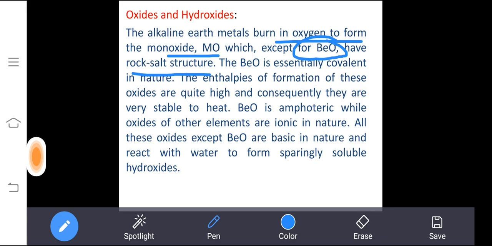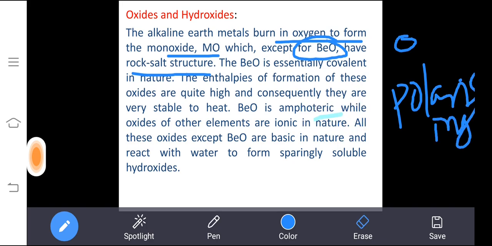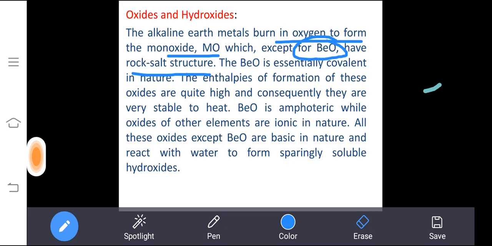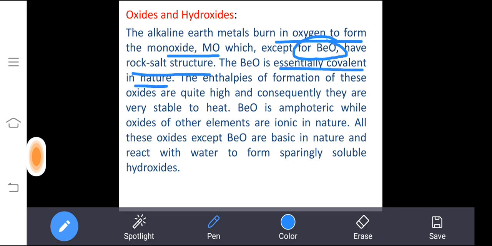Beryllium oxide, as we already discussed, the same point comes up repeatedly. Beryllium oxide, the size is small, due to that it has high polarizing power. Small size or high nuclear charge gives high polarizing power. High polarizing power means it will form a covalent compound, not an ionic compound. Due to that reason, except beryllium oxide, all other oxides have a rock salt structure, which here means ionic crystal. Beryllium oxide is covalent in nature.